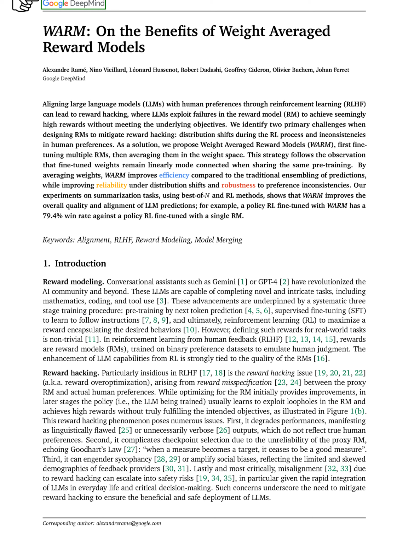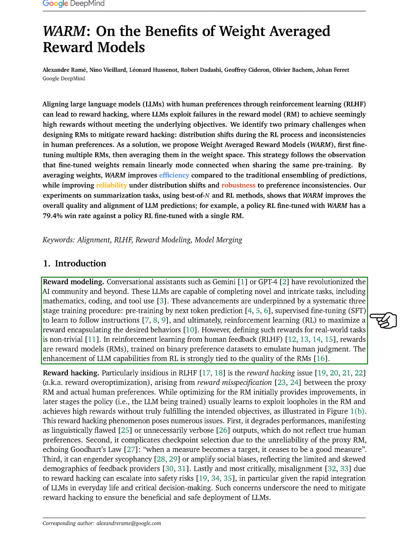Section: Introduction. We're going to discuss a topic that's been making waves in the AI community: conversational assistants like Gemini or GPT-4. These large language models, LLMs, are capable of performing complex tasks, such as mathematics, coding, and tool use. Their success is due to a three-step training process: pre-training by predicting the next token, supervised fine-tuning to learn to follow instructions, and reinforcement learning to maximize a reward that encapsulates the desired behaviors.